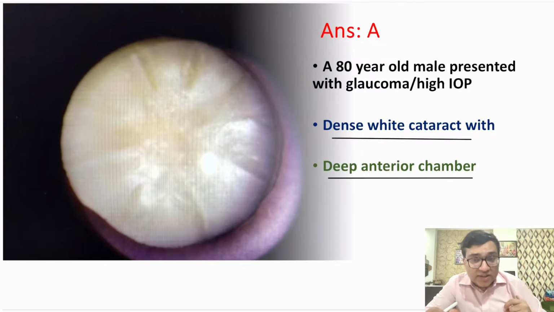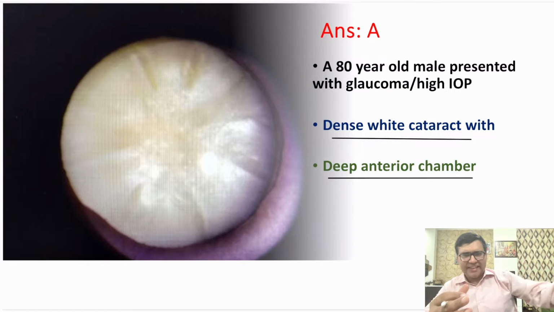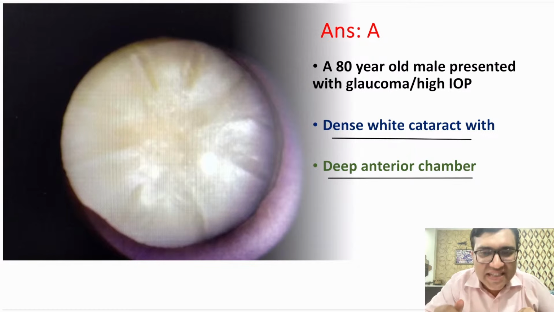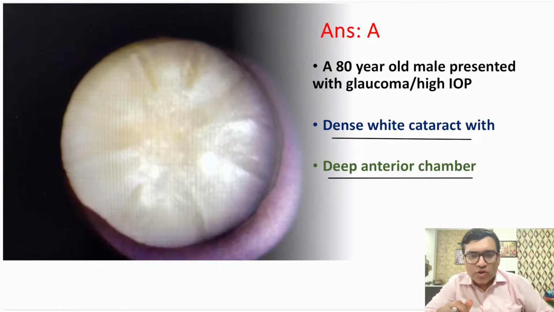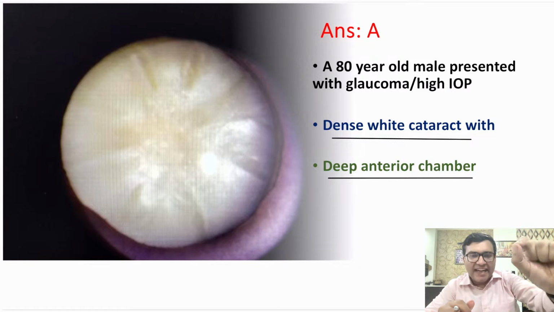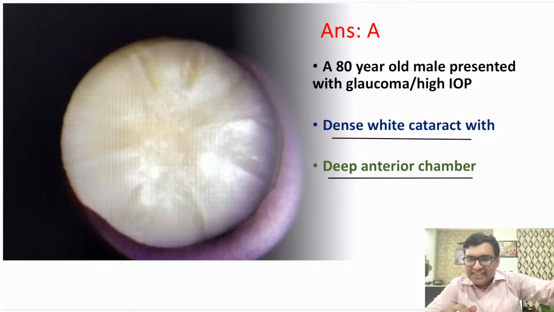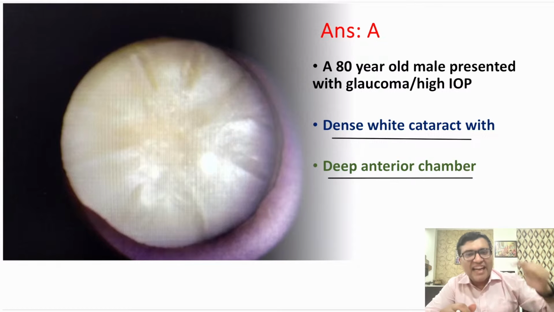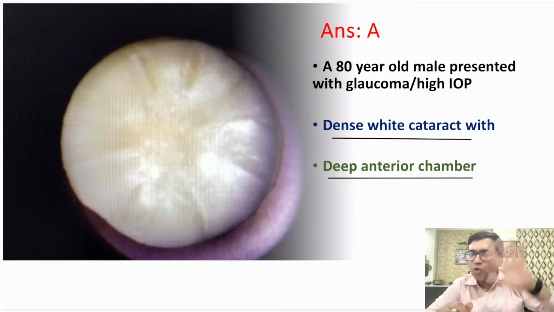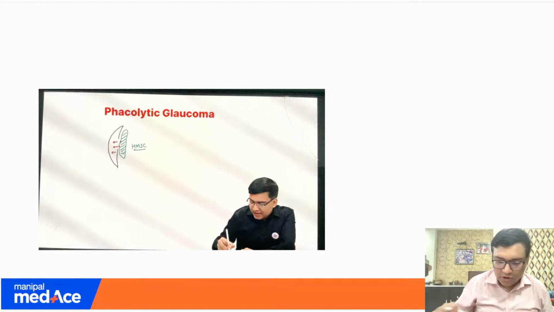So that causes a high intraocular pressure with a deep anterior chamber, and that basically goes to your diagnosis of phacolytic glaucoma. Phaco means lens, lytic means there is a lysis, glaucoma means high intraocular pressure.